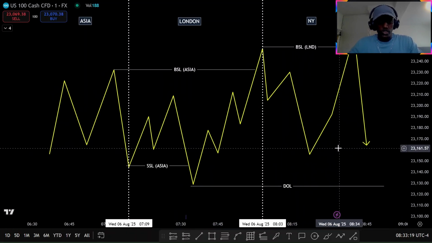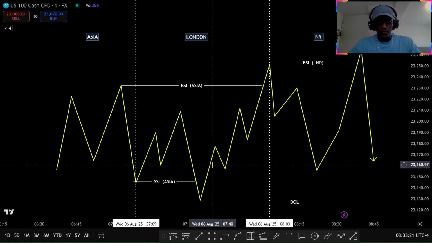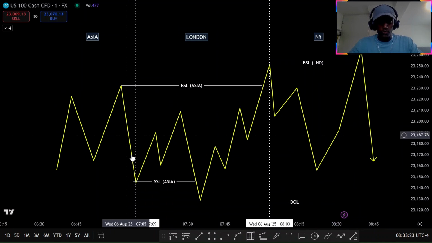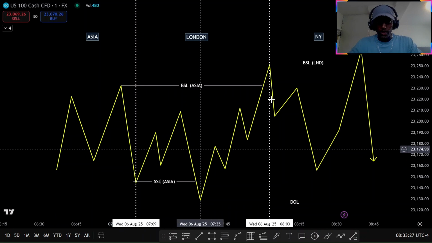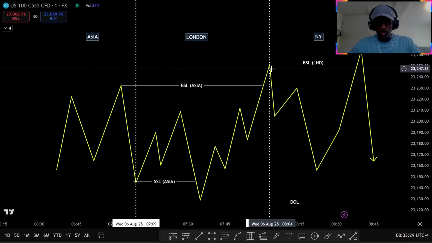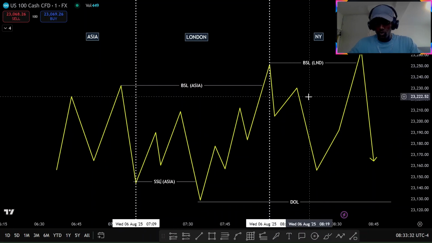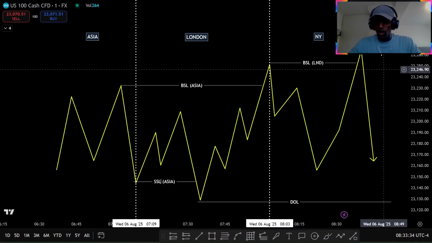So that's pretty much it. It's pretty simple, as you see. The only thing we have to look for is: did we sweep Asia high and Asia low in London session, and did we sweep some type of high or low in New York session already? Then we can look to hunt the other side.